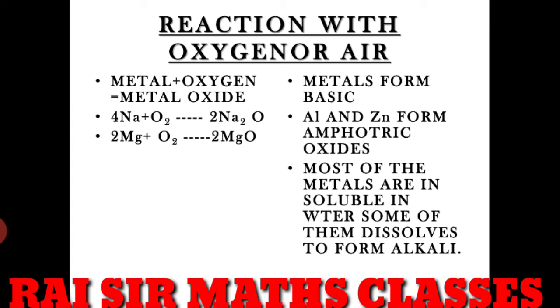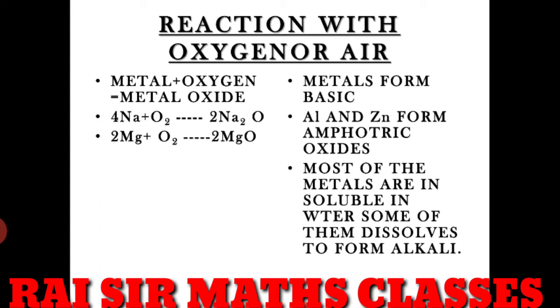If it shows acid in nature and base in nature, it is considered an amphoteric oxide. So most metals are insoluble in water.